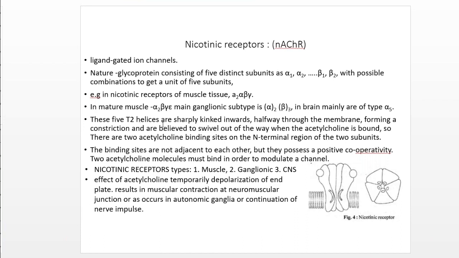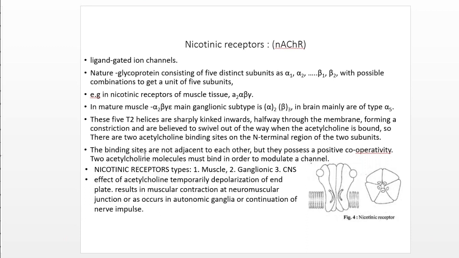These are five M2 helices which are sharply kinked inward halfway through the membrane, forming the constriction. The binding sites for acetylcholine are on the N terminal region of two subunits.